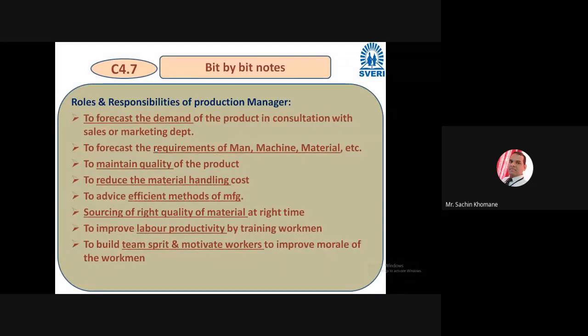Then the next one is to improve labor productivity by training workmen. Who will give training? Obviously the production manager. So labor productivity is the basic role of the production manager. He has to understand that my labor should be productive, right? They should not make the job in such a way that there is a huge rejection. So as a production manager, you have to train them. It is also your role, again.